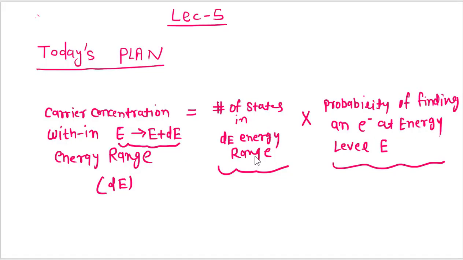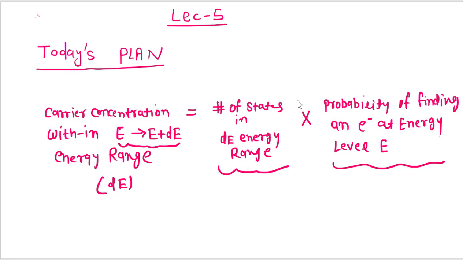So we will be talking about the calculation for the carrier concentration in the conduction band and in the valence band. So how many holes are there in the valence band at a particular temperature? How many electrons are there in the conduction band at a particular temperature, for the intrinsic or the extrinsic semiconductor? Okay, so these things we will be looking at in this lecture.